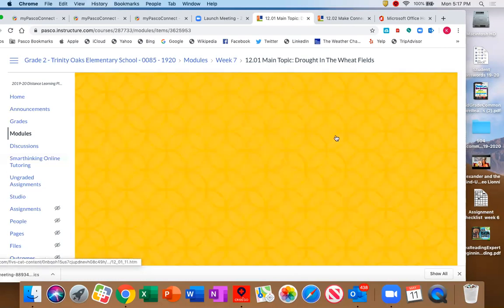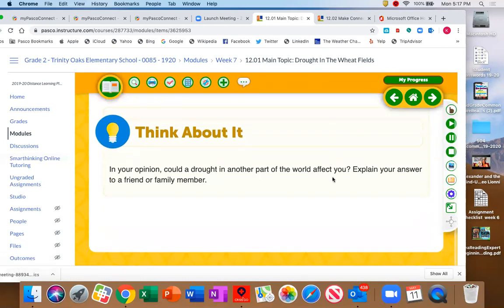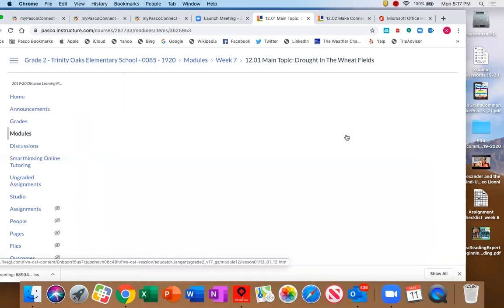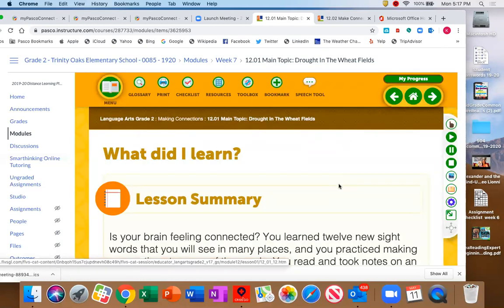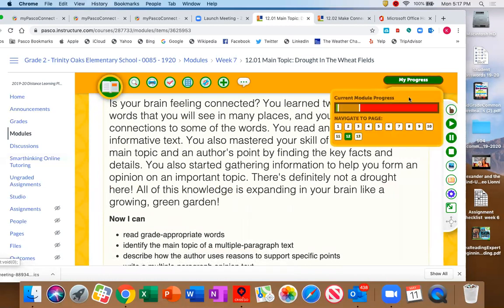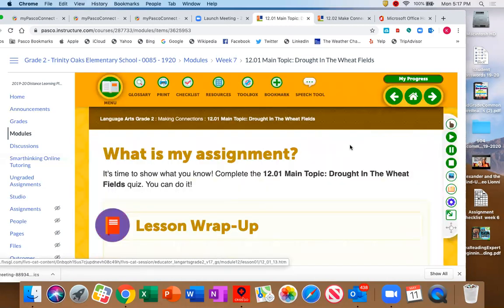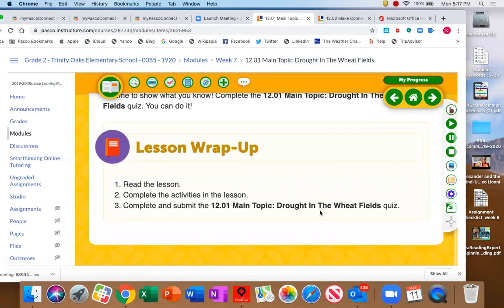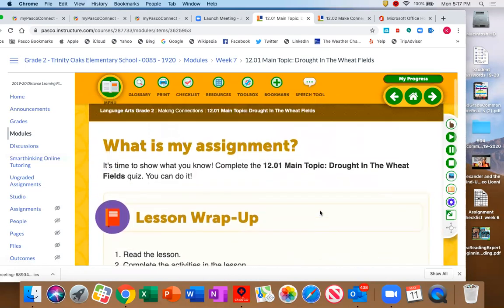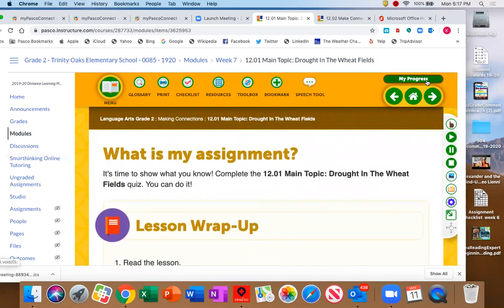And then on page 11, they're going to talk about explaining your reasoning with your parents or with your brother or sister, and then have a lesson summary about what you learned in this lesson. And then you have your assignment where you're going to have a quiz. If you go on to 12.01 and then the next section, it actually does the quiz. All right, so that's one piece that you have to do for me.